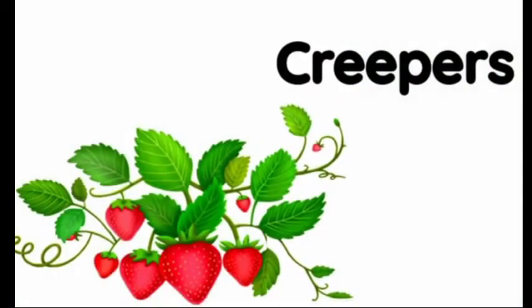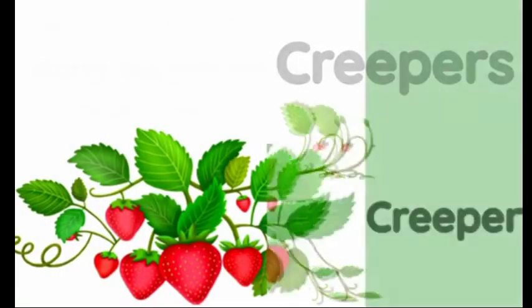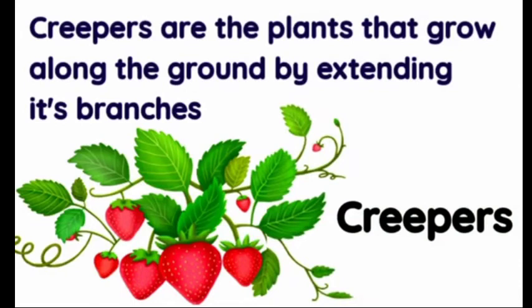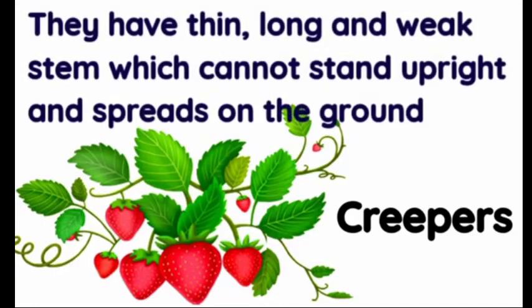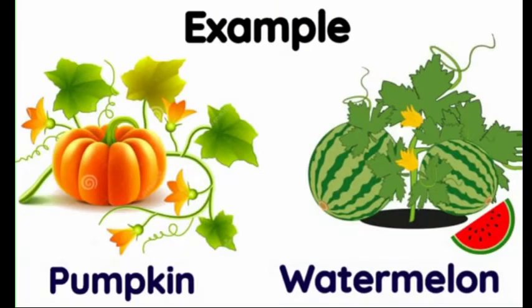Creepers. Creepers are plants that grow along the ground by extending their branches. They have thin, long, and weak stems which cannot stand upright and spread on the ground. Examples of creepers are pumpkin and watermelon.